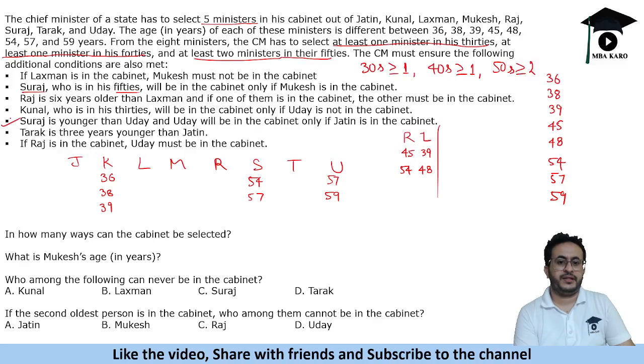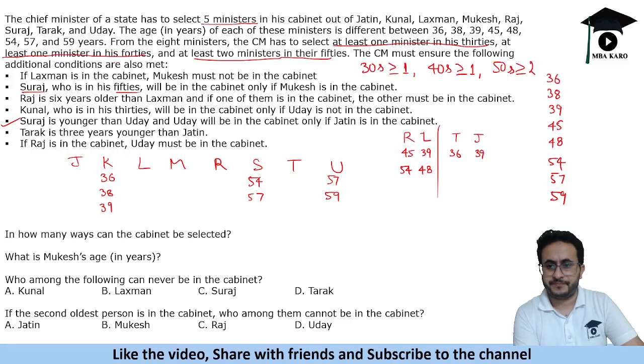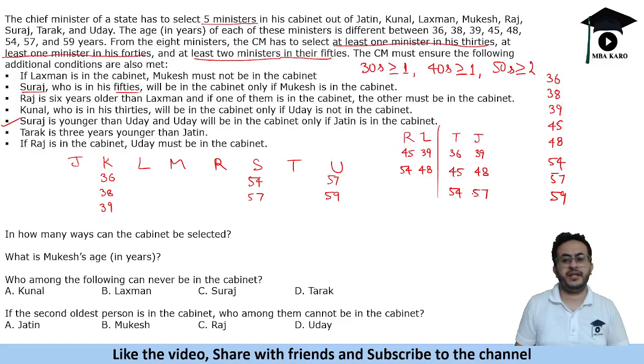Then Tarak is 3 years younger than Jatin. So Tarak and Jatin, we will find the possibilities. Tarak is 3 years younger, so we can have 36 and 39, then we can have 45 and 48, and then we can have 54 and 57. Now we can eliminate the 54, 57 case, because if you take 54 and 57, no possible age remains for Suraj, so this is not possible.